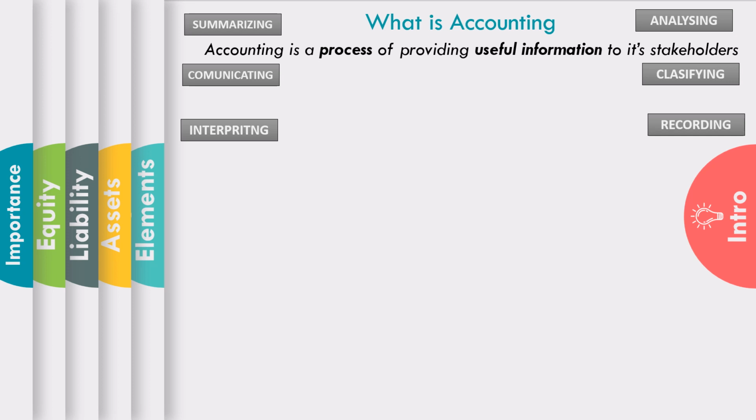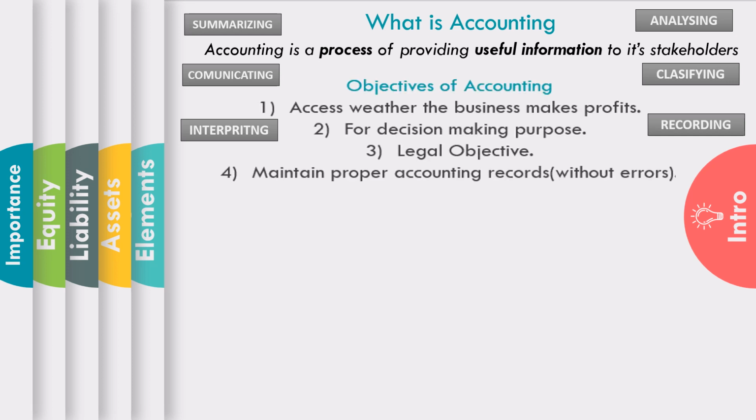Now we will see what are the objectives of accounting. Number 1. Assess whether the business makes profits. Number 2. For decision making purpose. Number 3. For legal objectives. Number 4. Maintain proper accounting records, that is error free records.